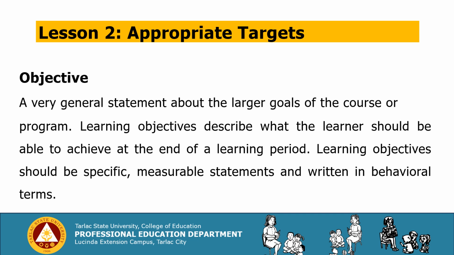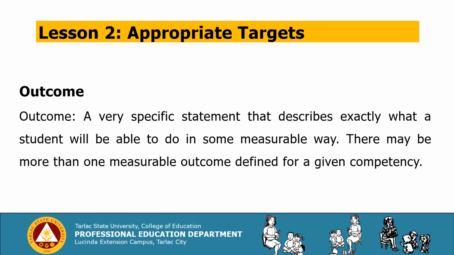For example, if Mr. Castro says that he wants his students to understand poetry, that's not very specific. If he says that he wants them to be good at rhyming, there's not really a way to measure that. But saying that he wants them to recognize different rhyme schemes is both specific and measurable. He could, for example, give them a test with passages from poems and have them identify which rhyme scheme each one follows. Now, let's proceed with the outcome.